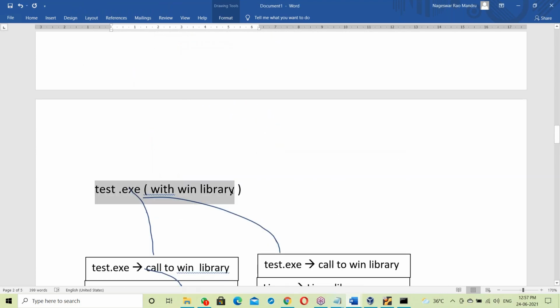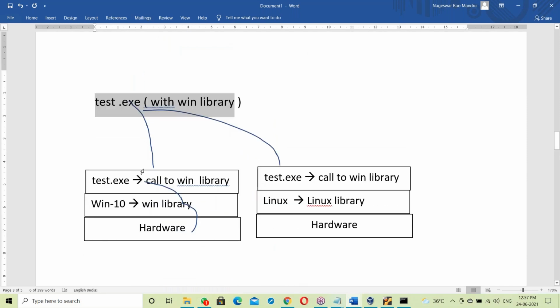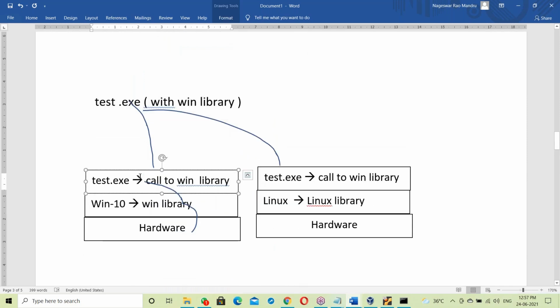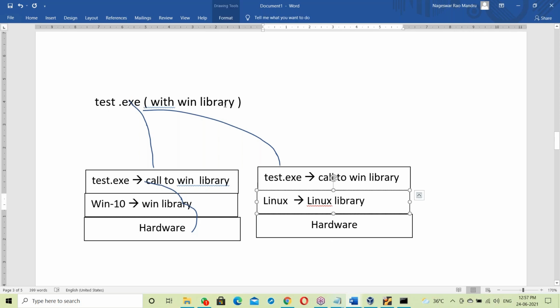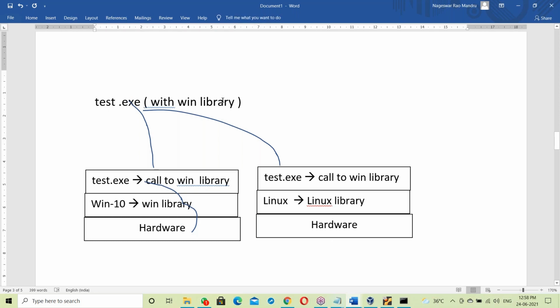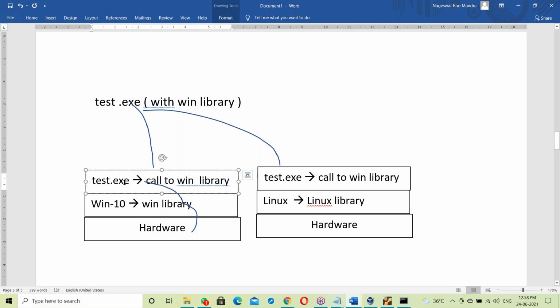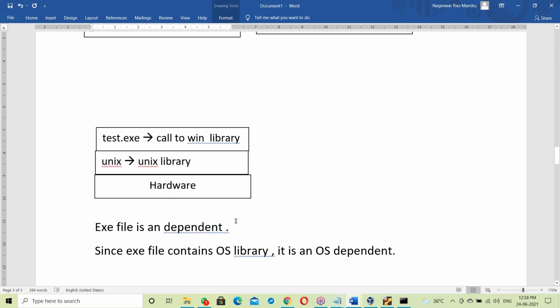Yes, already prepared. Placing it on Windows space and executing directly. The same exe file placed on Linux space fails, because it is already linked with the Windows library. So test.exe is already linked, and placing it on Windows executes directly. Again linking is not necessary, so it directly executes. It means an already prepared file.